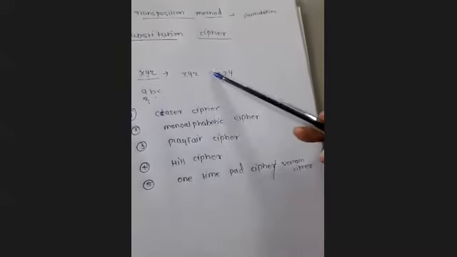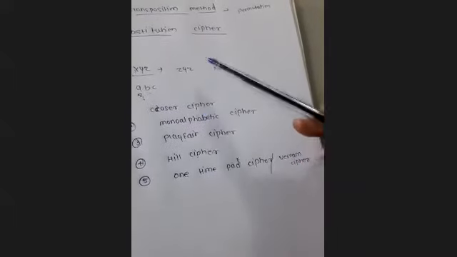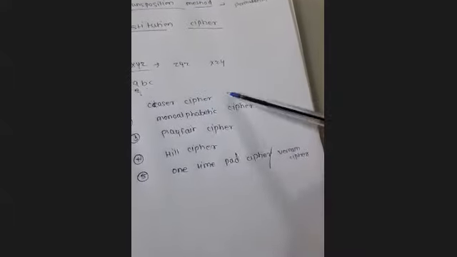So in this substitution method, where we replace the plain text with some other letters, we substitute the plain text with some other letters or numerals, right? In that we have the types Caesar cipher, monoalphabetic cipher, Playfair cipher, Hill cipher, and the Vernam cipher. Okay, transposition methods also have some types, Rail Fence cipher and the row and column wise transposition method, that we will see later on. So from this substitution method, we have started with the Caesar cipher.